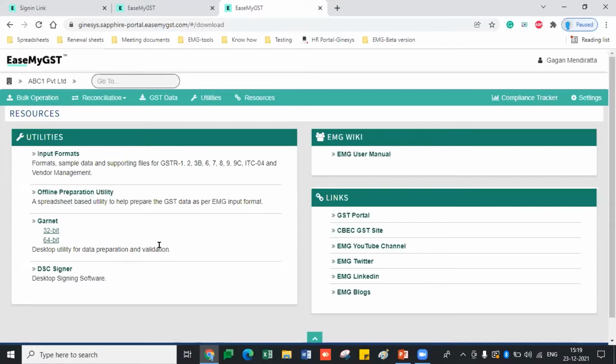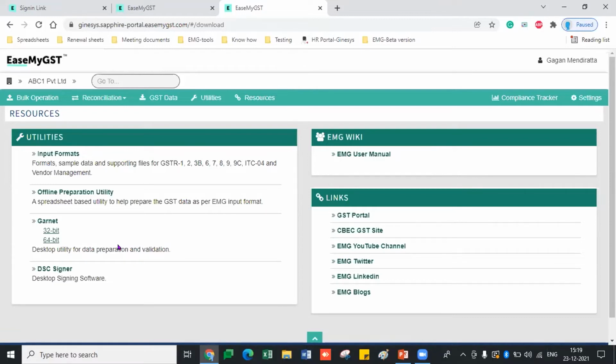Also, if you want to integrate your Excel or your ERP Excel output, and you do not want to go for the Excel upload or the direct integration which we have, you can go with your own version of Excel and just upload it into the Garnet tool. We will apply some rules for the first time and show how to use that rule. Then every time you will get an output in the EaseMyGST format, and you just click the upload button to directly upload that format.